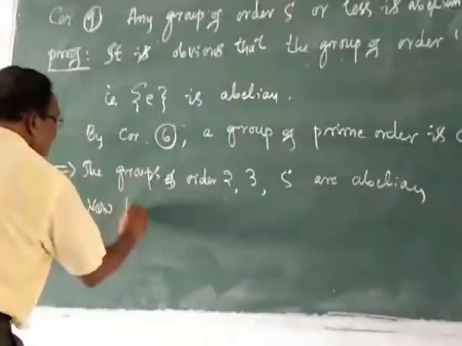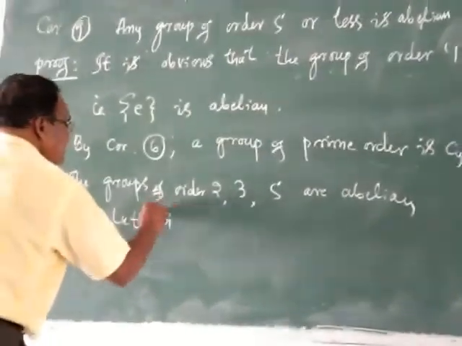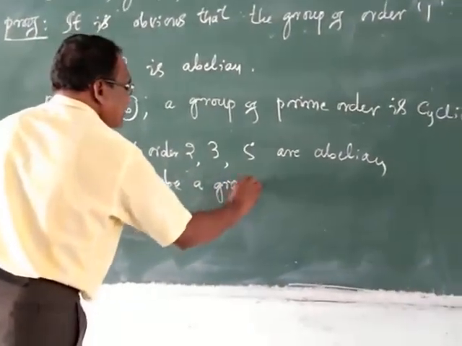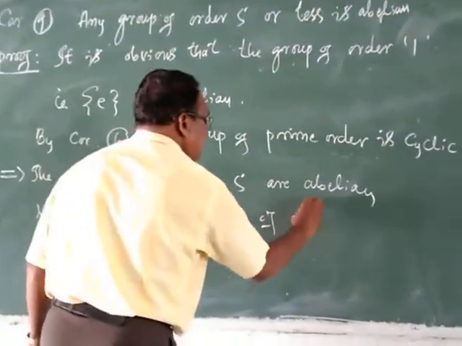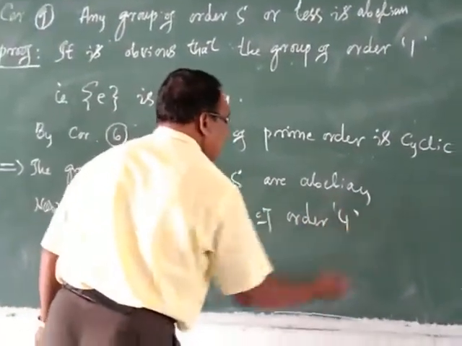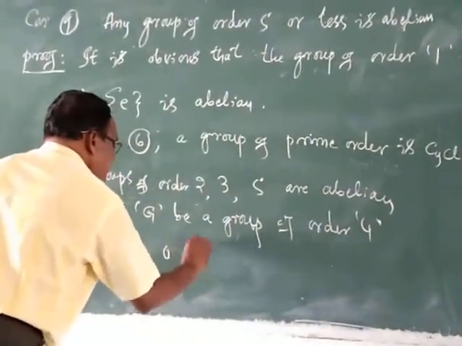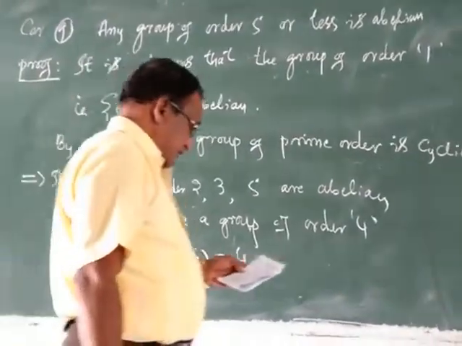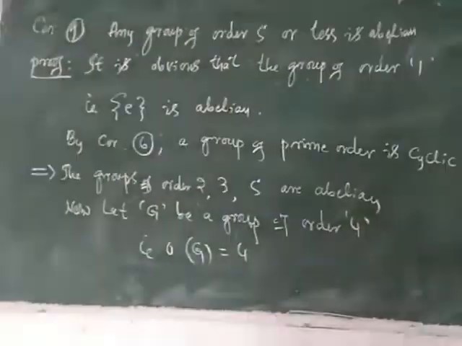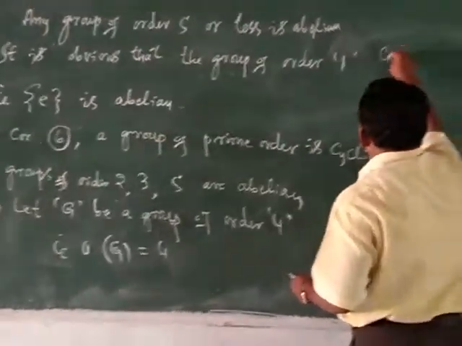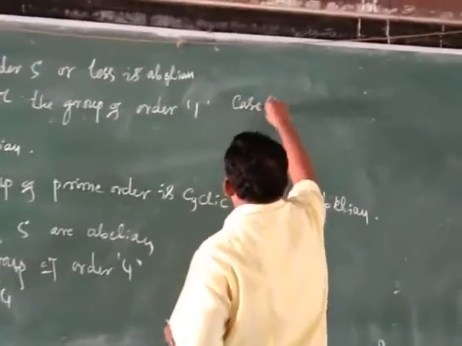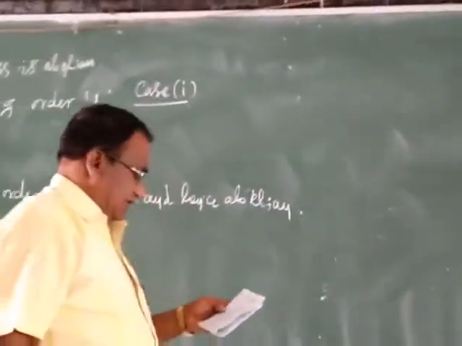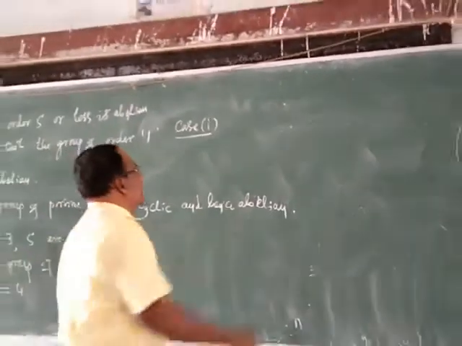Now let G be a group of order 4, that is, the order of G is equal to 4. Next, once again, we will have two cases. Case 1: G has an element of order 4, then G is cyclic, and hence it is abelian.